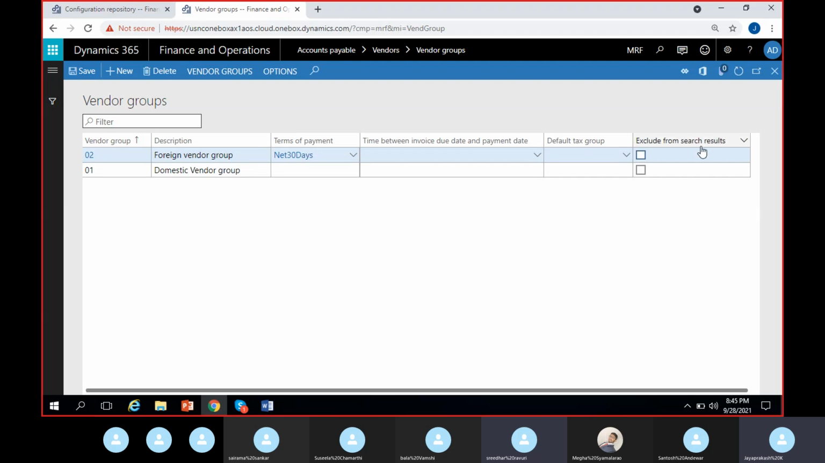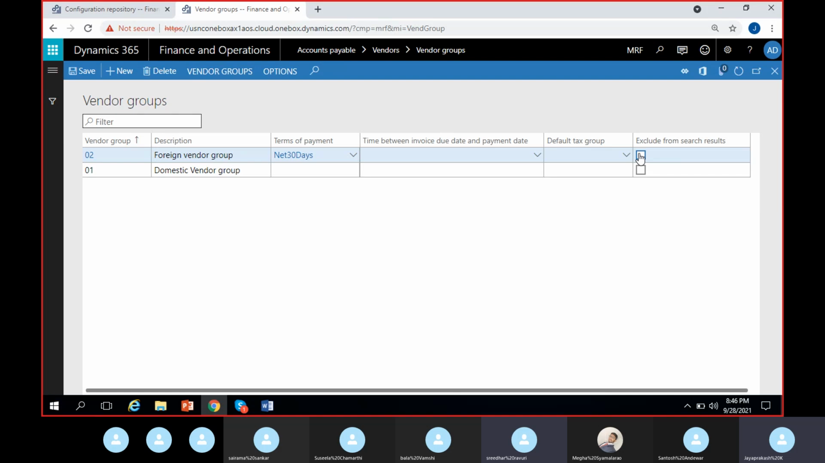Okay. Exclude from search results is one option we have. When we are creating any vendor, we have to tag the vendor group to that vendor. So in that you will see the list of vendor groups, like 4 groups. You can select the appropriate group for tagging it to the vendor. If you want it to be excluded from that list, it will be there, but you can't use it because it won't show up in that list. Only the remaining 3 will show up.